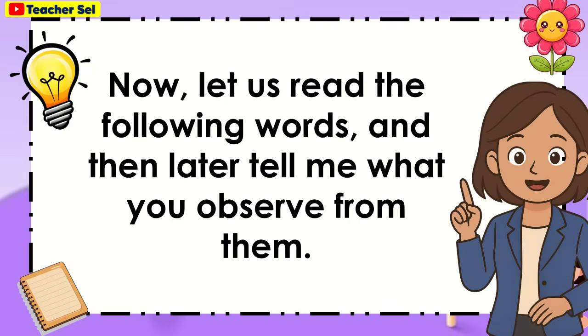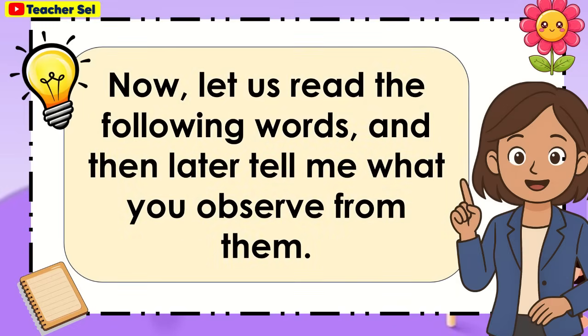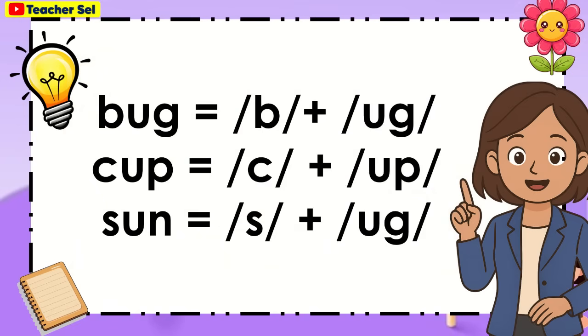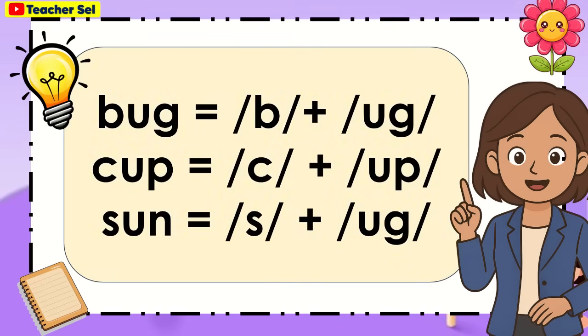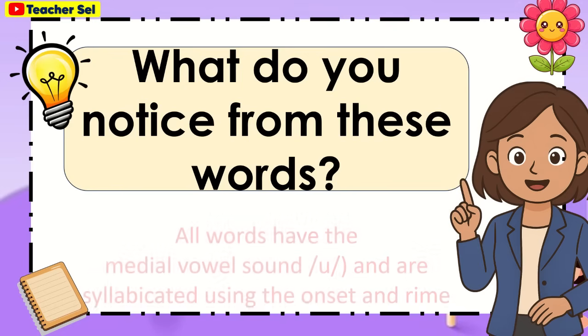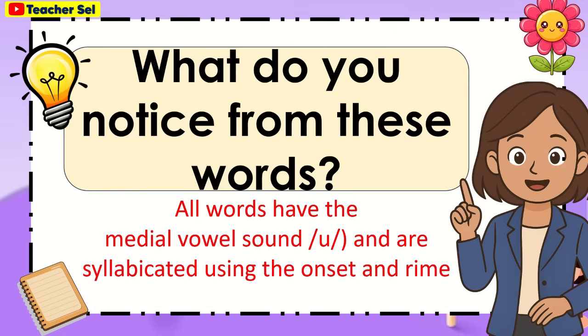Now, let us read the following words and then tell me what you observed from them. Bug, b plus ug. Cup, k plus up. Sun, s plus un. What do you notice from these words? All words have the medial vowel sound and are syllabicated using the onset and rhyme.